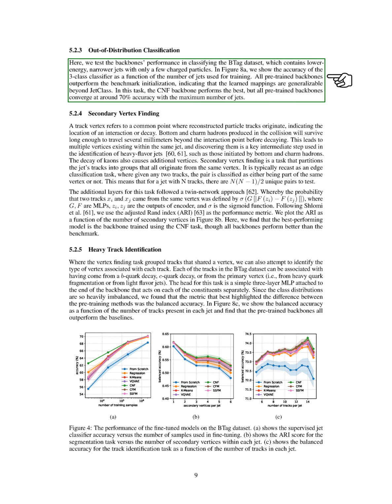Next, we assess the performance of our backbones in classifying the B-tag dataset, which features lower energy, narrower jets with fewer charged particles. We show the accuracy of our three-class classifier based on the number of jets used for training. All pre-trained backbones exceed the benchmark initialization, demonstrating that the learned mappings are applicable beyond the initial dataset. In this task, the CNF backbone performs the best, but all pre-trained backbones reach around 70% accuracy when using the maximum number of jets.